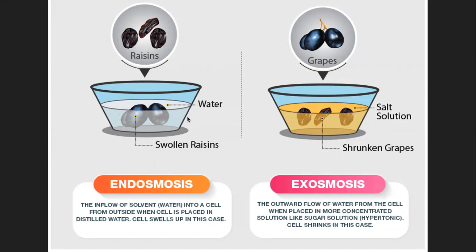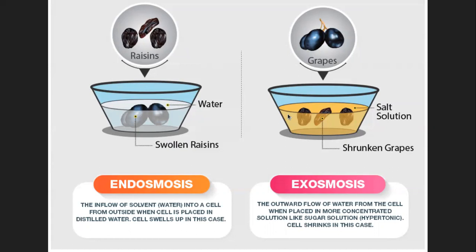So outside these resins, there is higher concentration of water and not of the sugar. Sugar will be at lowest concentration at the start, and then as and when the water keeps moving inside the resins, they will swell. Now if you look at the original shape of the resin, and later you see the resins, they have swollen. That is because the water is moving inside the resin, and that is what is called endoosmosis. Now on the contrary, if you have grapes which are soaked in sugar solution, right?